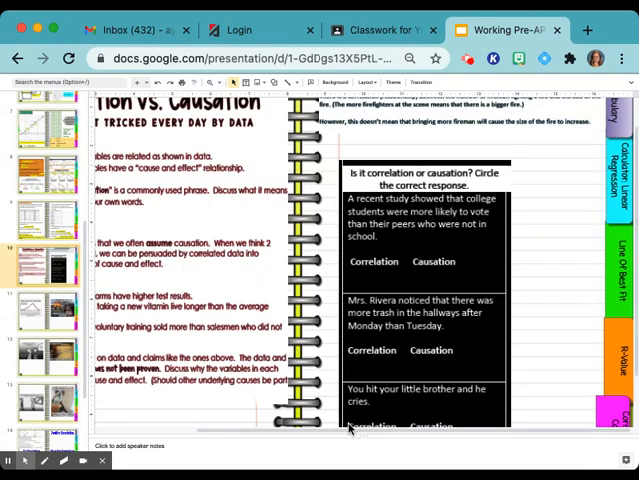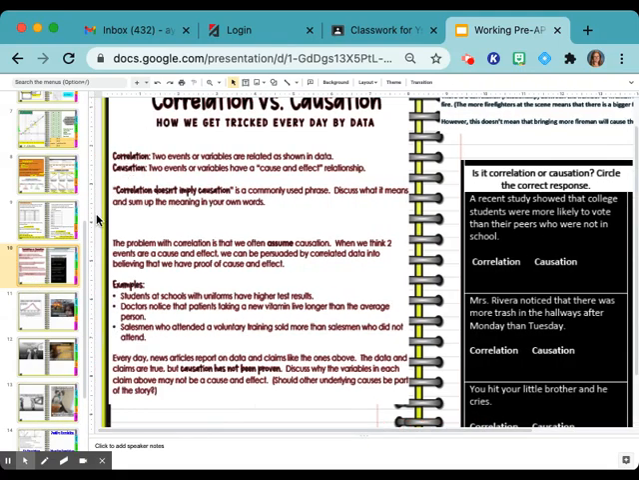All right, so we are going to come back over here and rephrase. Y'all are going to type right here. It says correlation does not imply causation is a commonly used phrase. Discuss what it means and sum up the meaning in your own words. So as your table group, y'all are going to do that. Y'all talk about it as a table group.